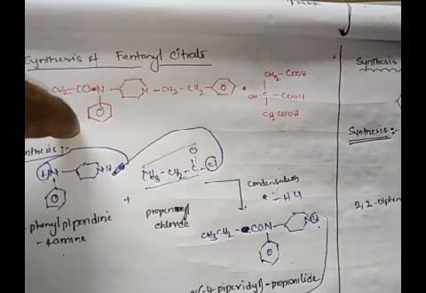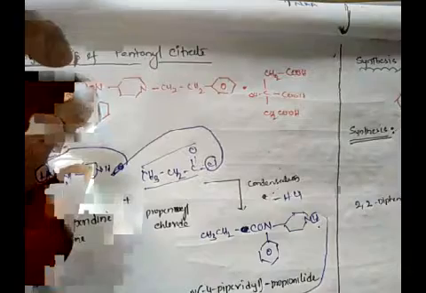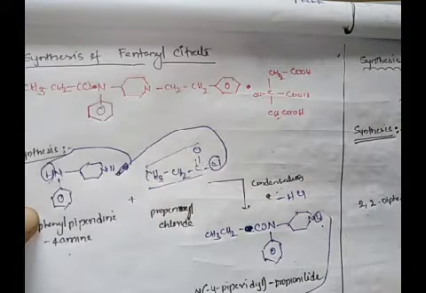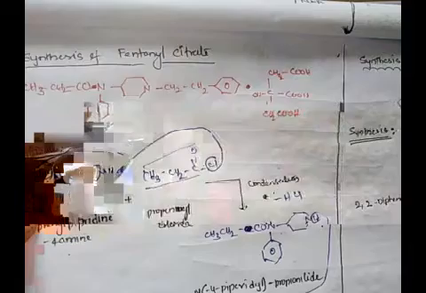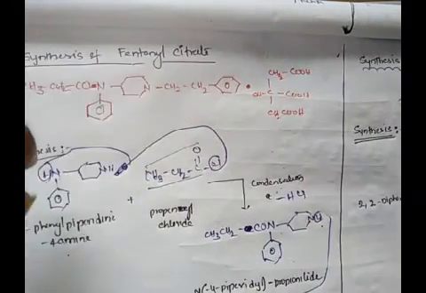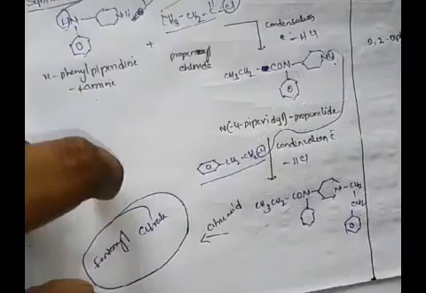Then if you remember the IUPAC name, write it. Otherwise, if you don't remember the IUPAC name, write the brand name, the marketed formulation name. Then write the synthetic procedure: if you can remember intermediate names, write them, write the structures of the starting materials and intermediates, and finally at last write the structure of the drug molecule asked.